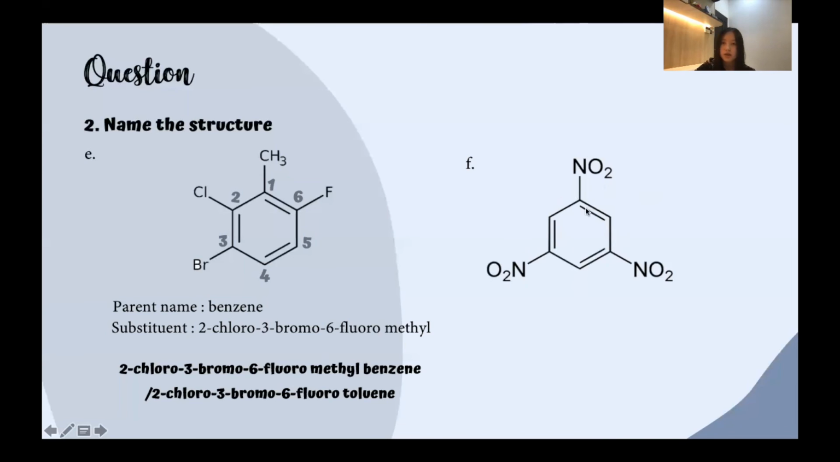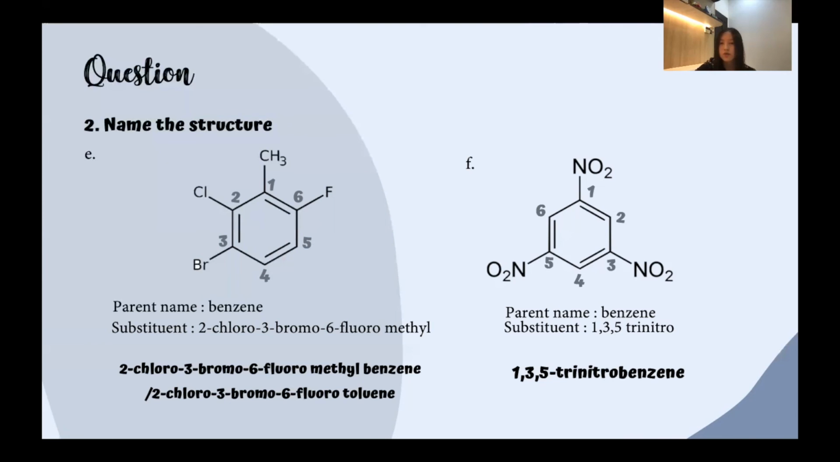And next, we'll proceed to the F part. And this hydrocarbon is an aromatic hydrocarbon group, which the parent name is benzene. And as you can see, this hydrocarbon contains a substituent, which is called nitro, and we are going to figure out where the nitro is located. The nitro is located on the 1st carbon atom, the 3rd carbon atom, and the 5th carbon atom. Thus, this structure can be named as 1,3,5-trinitrobenzene.